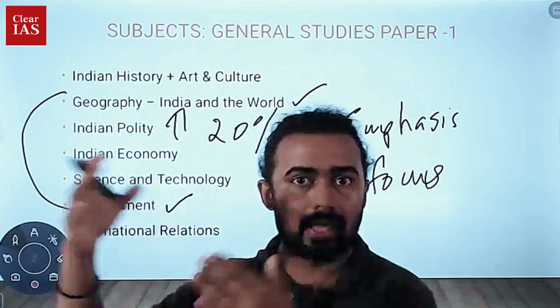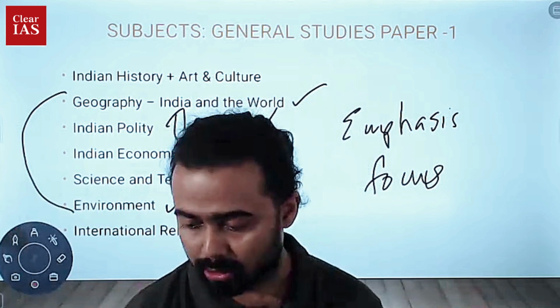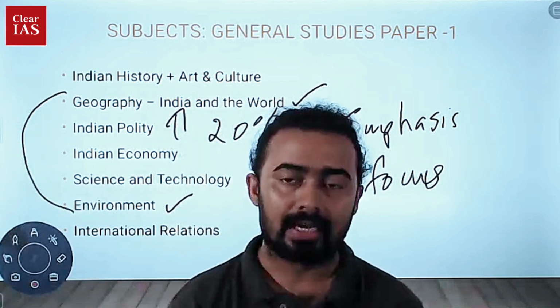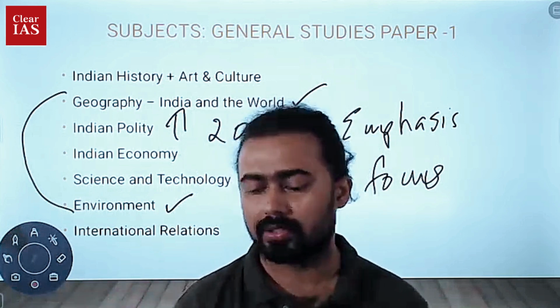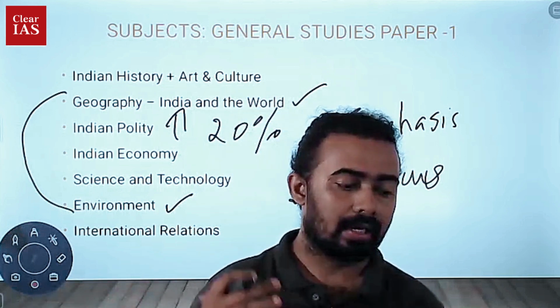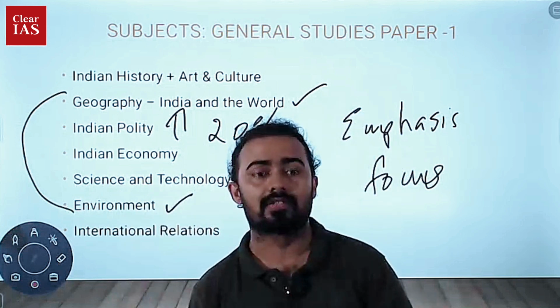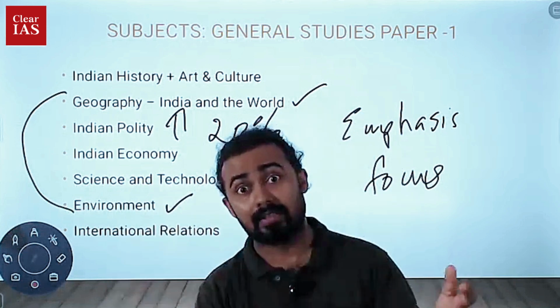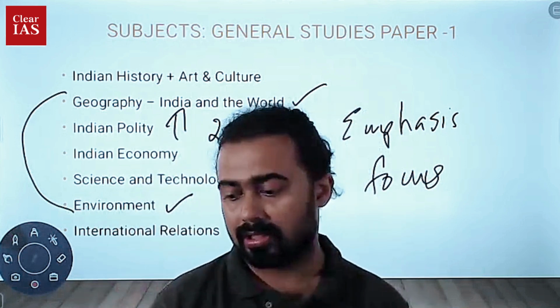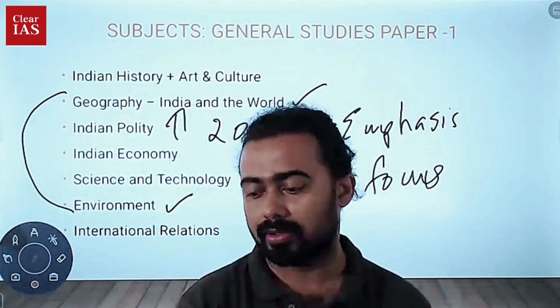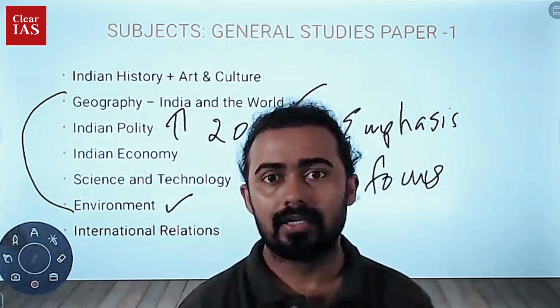Some of the questions had overlapping links with the environment and ecology segment also. Economy definitely maintained the trend. It had definitely 15 questions. But one trend which we saw in this question paper is about the significance of Indian history. Both the history as well as the art and culture segment was slightly reduced, we can say. So it is actually around 10 or fewer than 10 questions that were from the history segment.